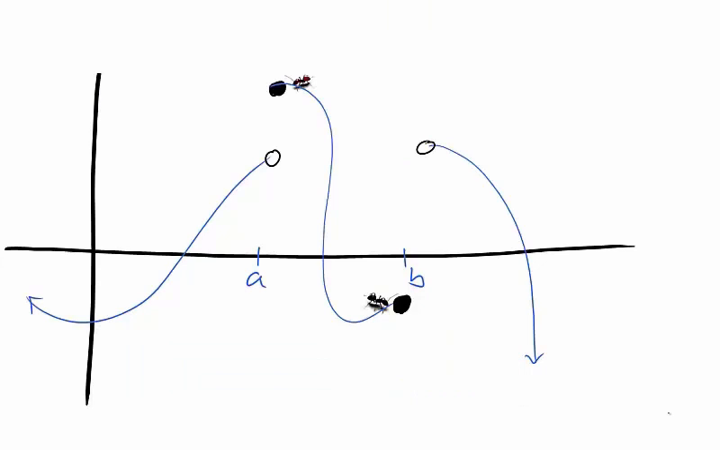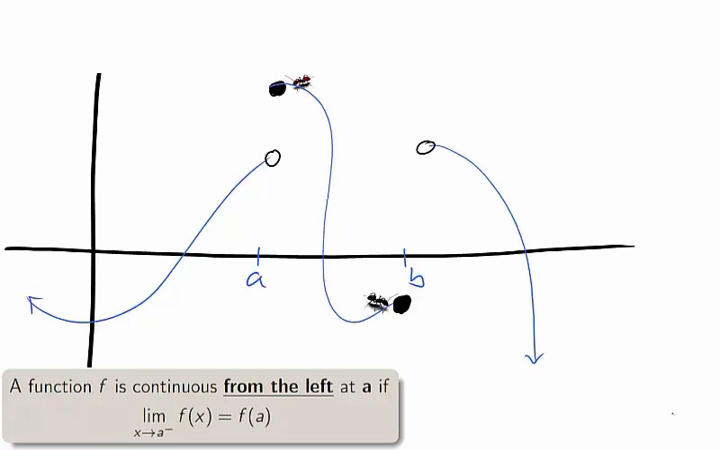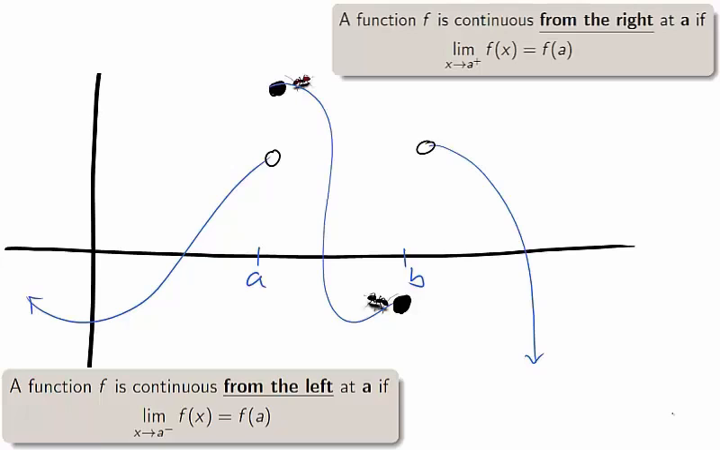An intermediate step towards continuity is one-sided continuity. If the actual value equals the left-hand limit, the function is continuous from the left-hand side. If the actual value equals the right-hand limit, then the function is continuous from the right. In this graph, the function is continuous from the right at x equals a, but it is not continuous at x equals b. The function is continuous from the left at x equals b, but is not continuous at x equals a.